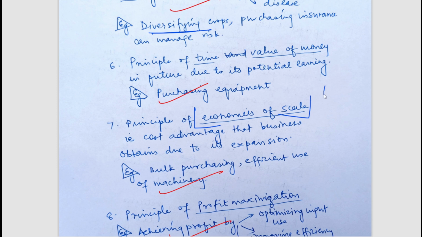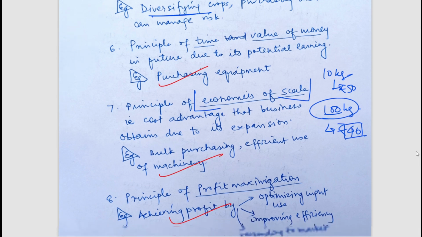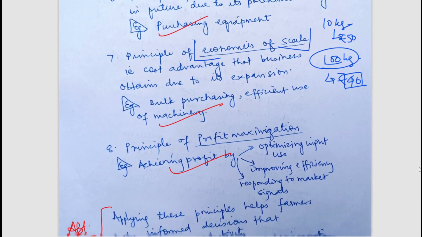Suppose we are buying 10 kg of fertilizers, our cost could be around 50 rupees per kg. But instead, we are buying 100 kg. As we are buying in bulk, this cost could reduce to 40 rupees per kg. So with scale there is cost advantage. That is why you will see that with scale the profitability of any business increases. The principle of profit maximization is there.